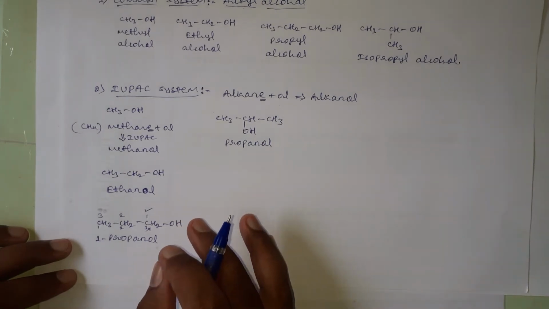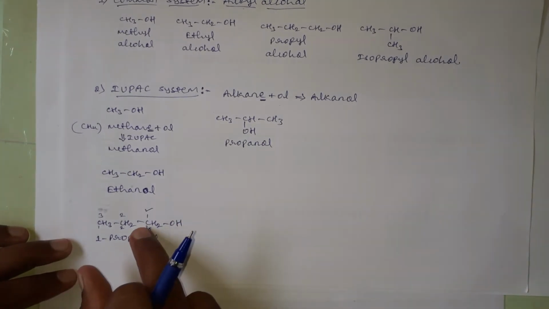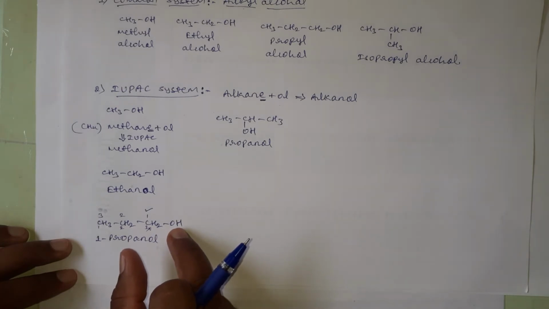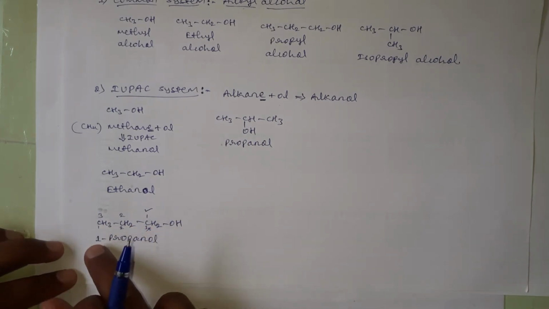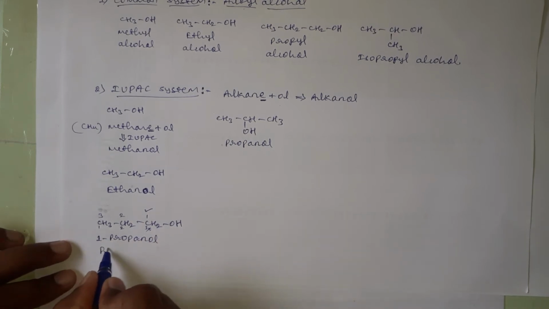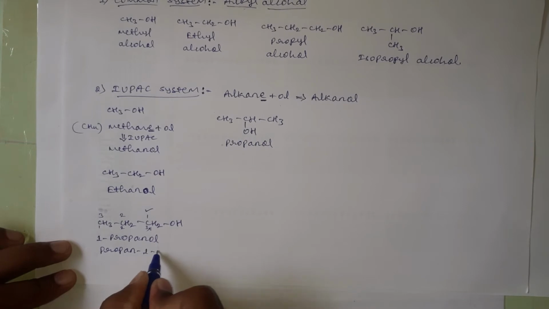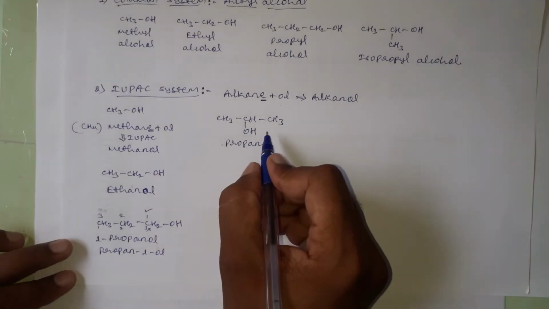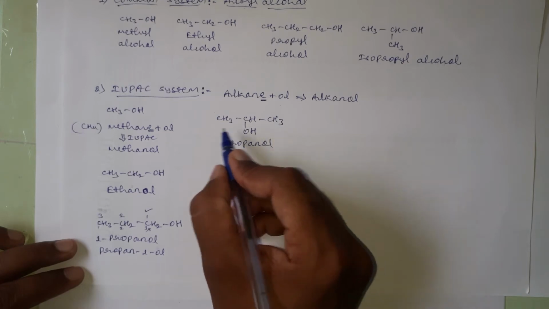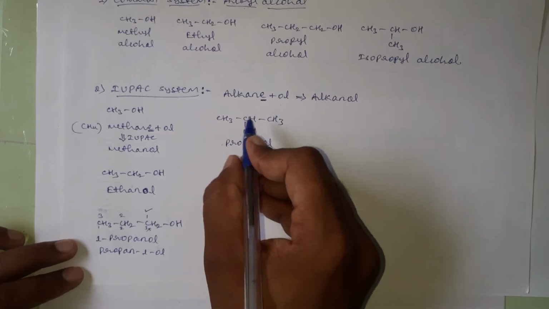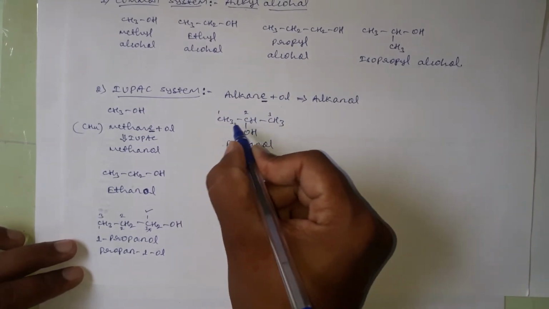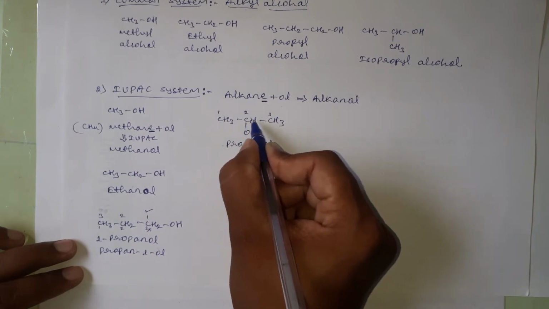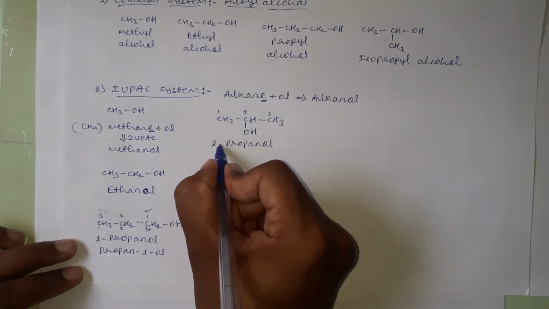While numbering, we should number in such a way that the carbon which is bearing the OH group should get the least number. Therefore, its IUPAC name becomes 1-propanol, or we can write this one as propane-1-ol. And here we can number in both directions, both are correct, 1, 2, 3. If we number from this direction also, we will get the middle carbon as number 2 carbon. Therefore, its IUPAC name is 2-propanol